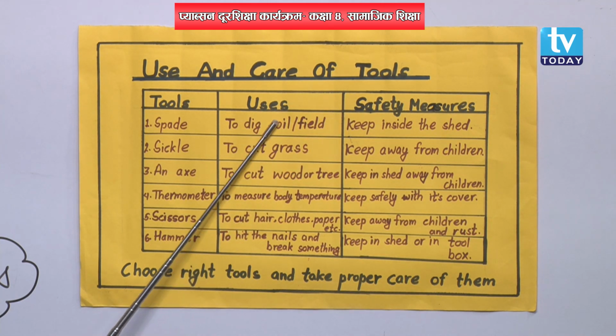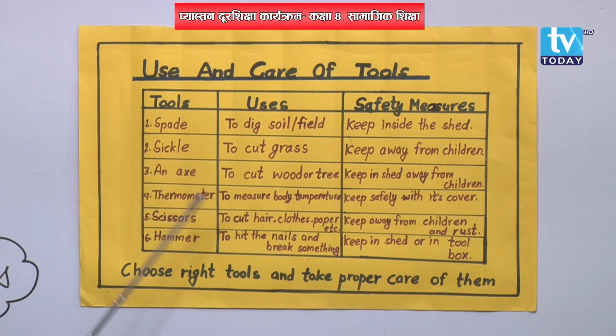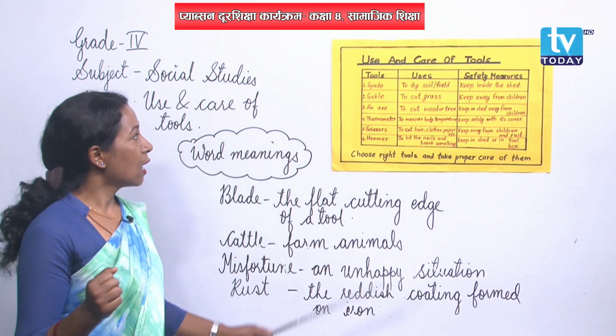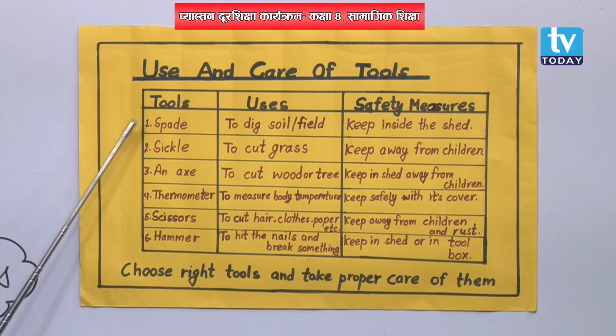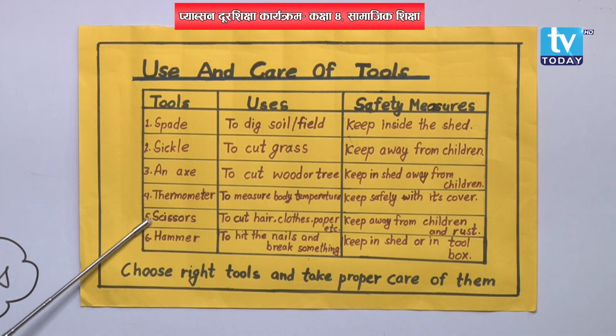Yes, about tools, many things we have already known in our previous class. So today especially we are going to know how to care for our tools, right? So here I have made a table on the chart, and there you can see 3 columns. At first tools are written there, right?